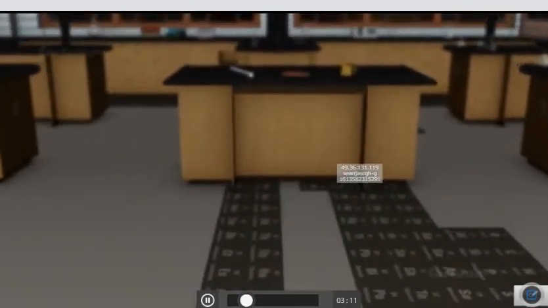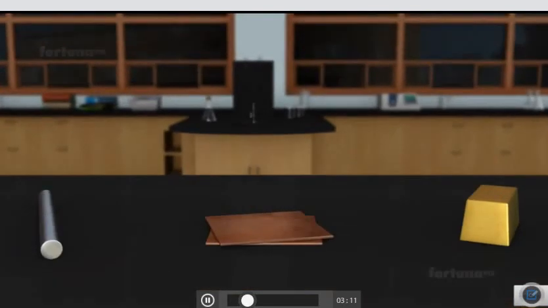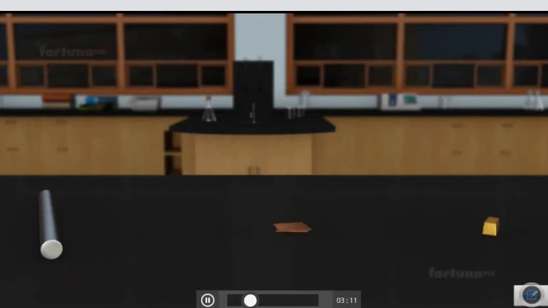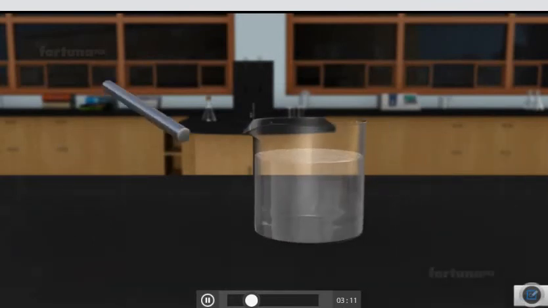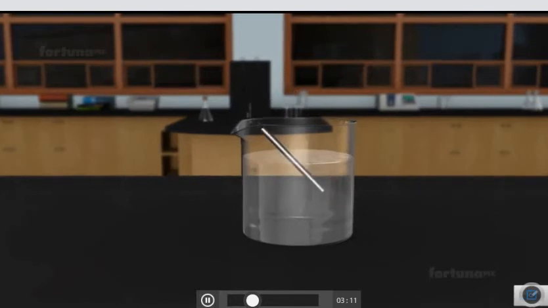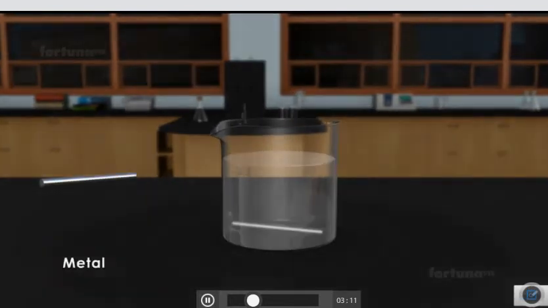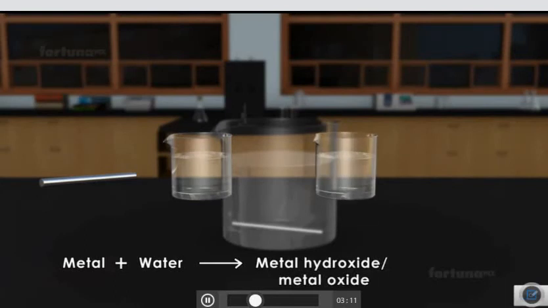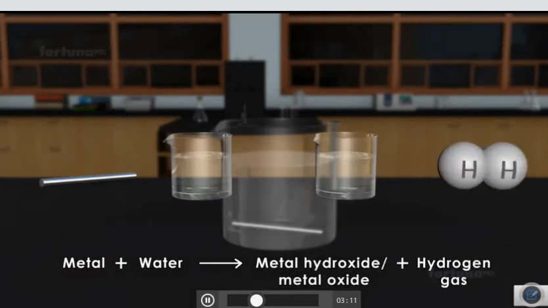To better understand how metals differ from non-metals, we need to look at their distinct chemical properties. In this session, we'll take a look at one such property, how some metals react with water. If a metal reacts with water, it will form a metal hydroxide or metal oxide and hydrogen gas.